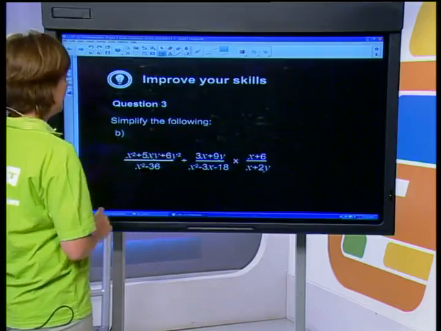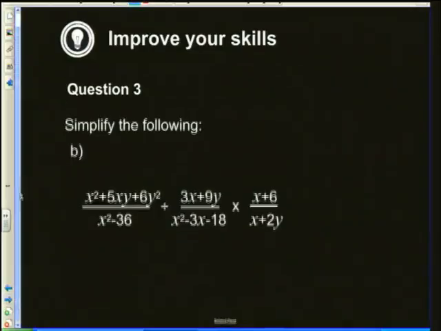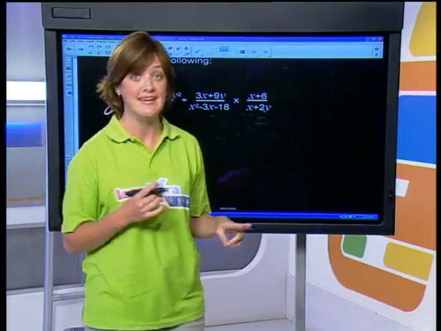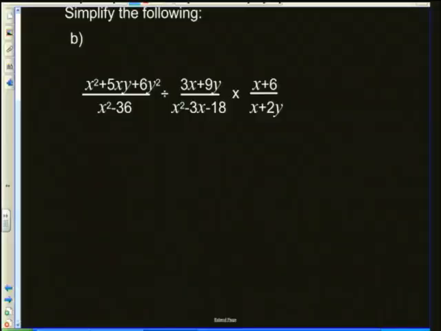Okay. Then let's do some multiplication. Okay, it looks complicated, but we just have to take it one step at a time, and then it's not too bad. Okay, a whole lot of factorizing needs to happen here. Multiplication and division do not require an LCD. Okay, what they require is cross multiplication and cross cancelling. All right. So first things first, it's factorizing. So can you see it's a very different approach to the adding and the subtracting.